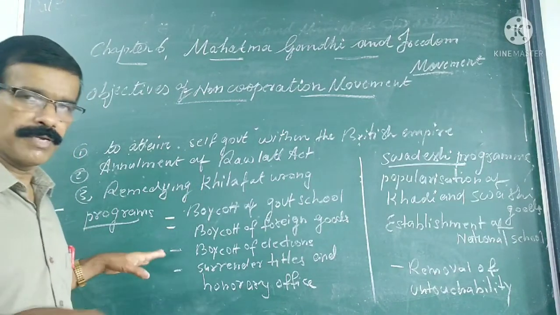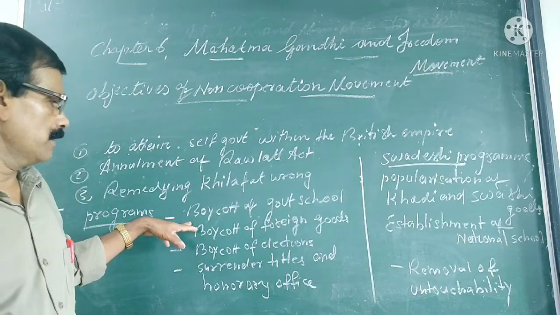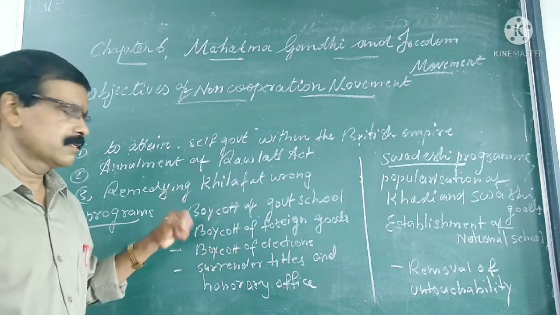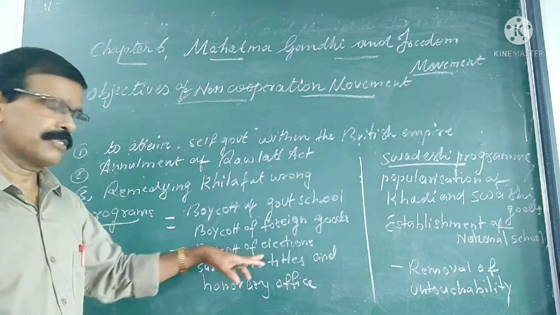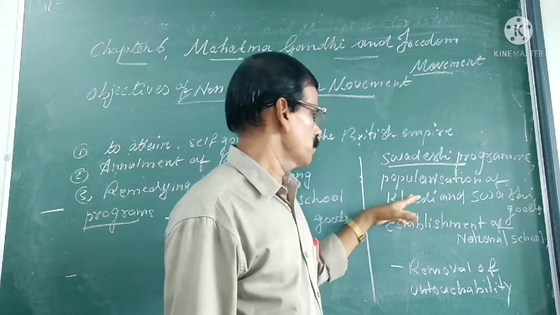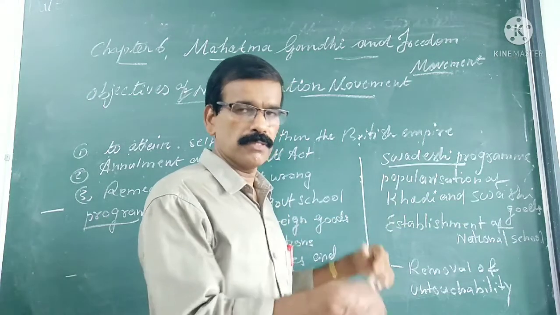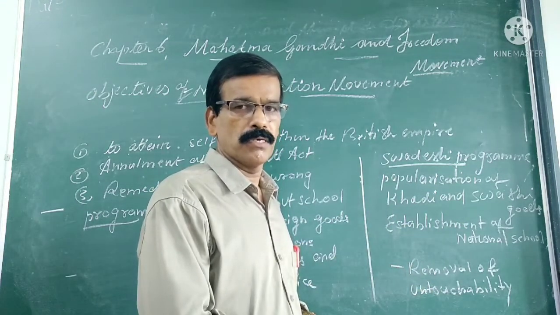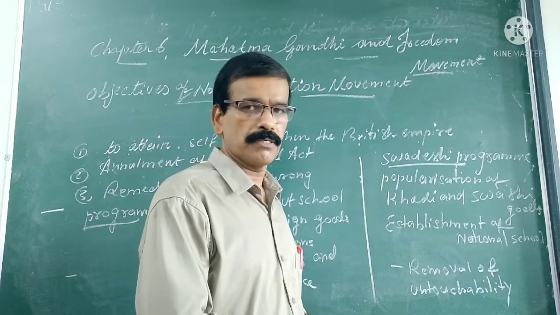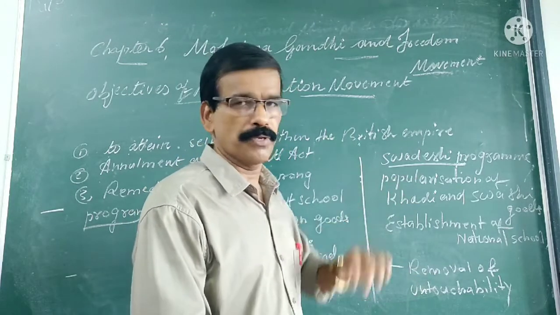And next, in what ways were the non-cooperation programs arranged? The programs are: first, boycott of government schools, boycott of foreign goods, boycott of elections to the local bodies, and surrender of titles and honorary offices. And next are the Swadeshi programs, the popularization of Swadeshi goods such as Khadi, which means they have to boycott foreign goods and promote Swadeshi goods by purchasing them more. Next is the establishment of national schools, and another is the removal of untouchability.